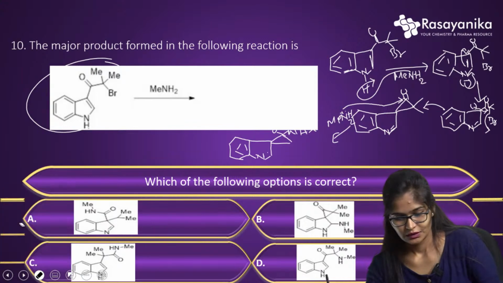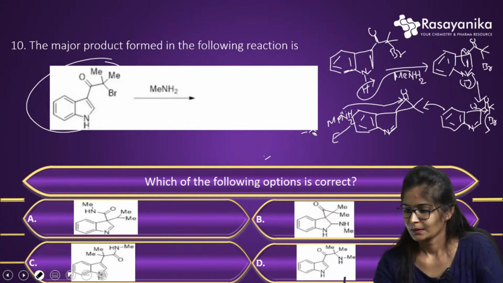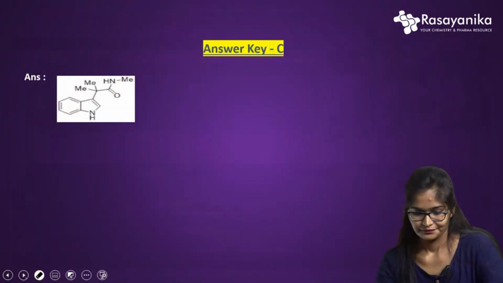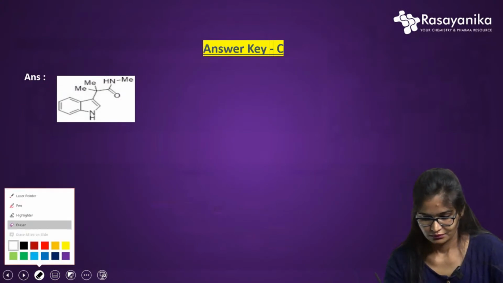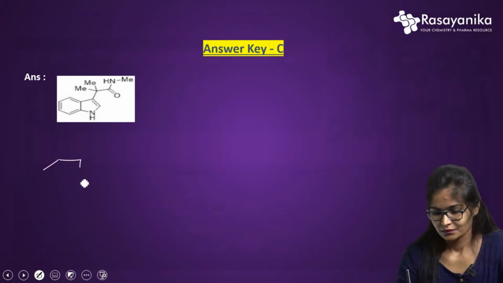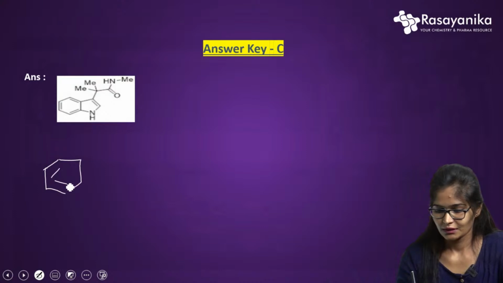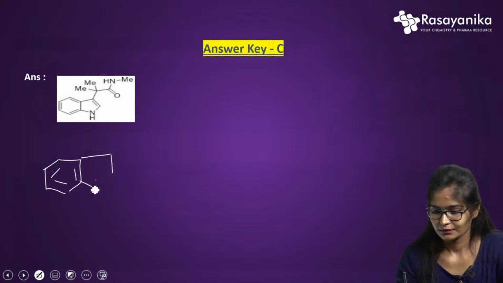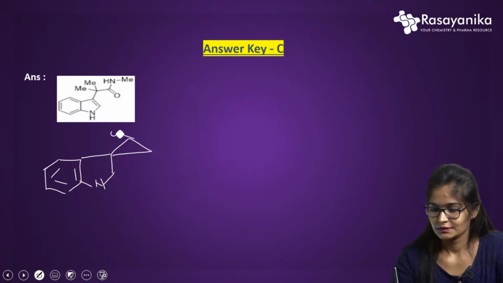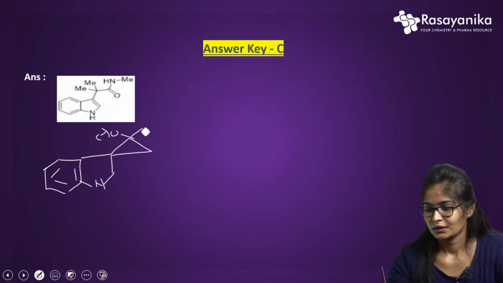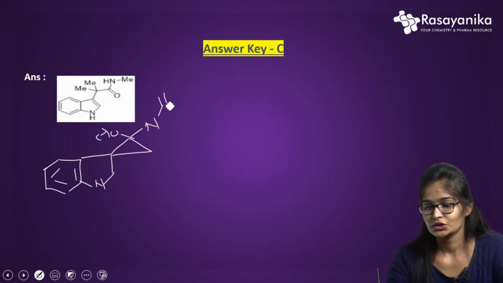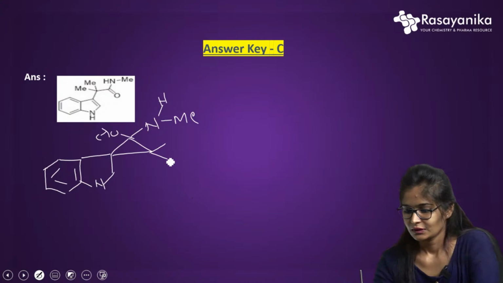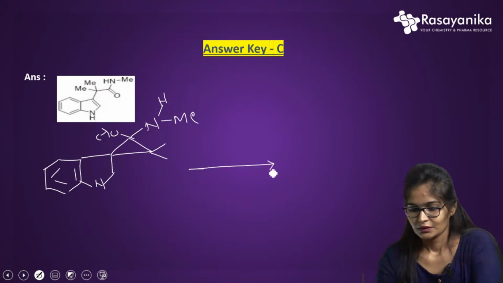So let me show here. Whatever I have got till now is nitrogen, and there is CO minus and NH Me, and there are 2 methyl groups. Okay, so here the double bond is there.